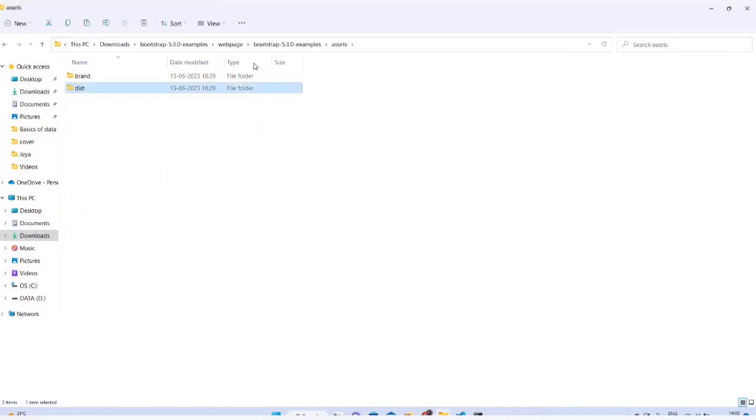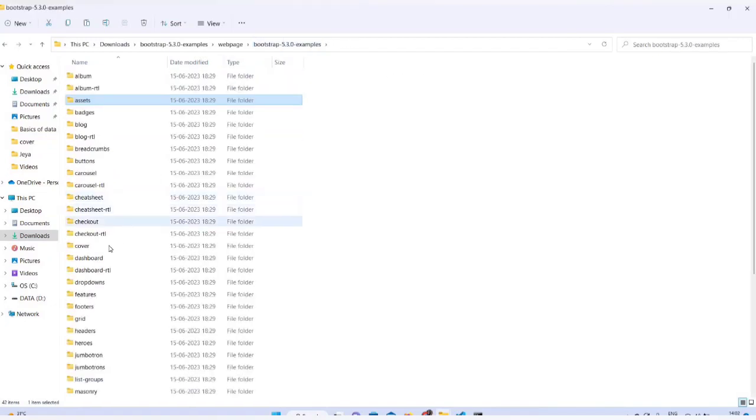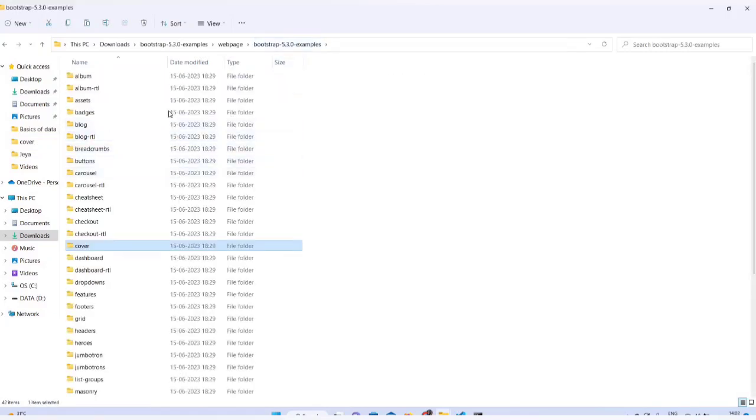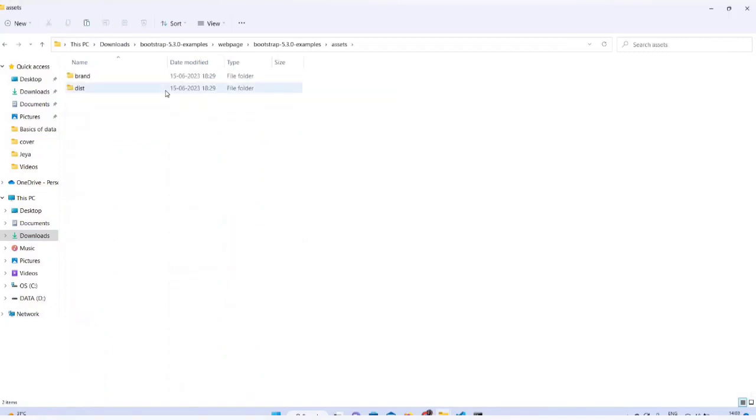So you can copy all three: the cover CSS, the index HTML page, and the third one would be the dist folder in the assets, and then paste it in your Git local workspace.